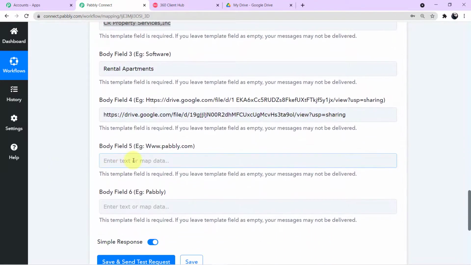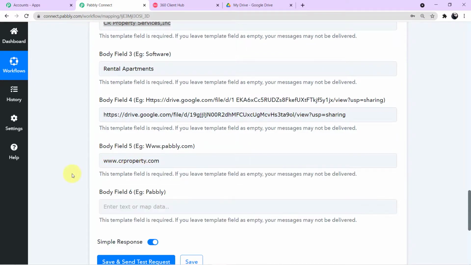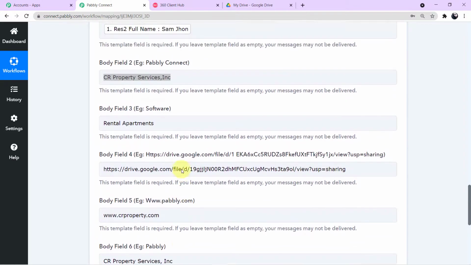Simple. Now in body field 5, we have to enter the website name. So let's say our website name is www.crproperty.com. Okay. And in body field 6, again we have to enter the name, which is CR Property Services INC. Okay, INC, correct. I'll put a comma here, and you can see we have successfully filled up all of the details here.